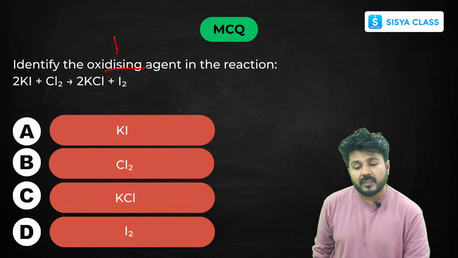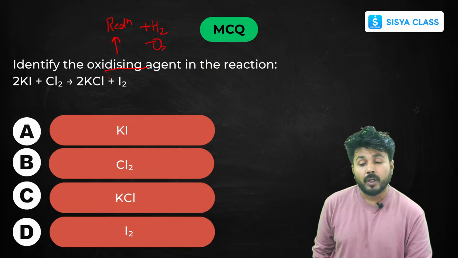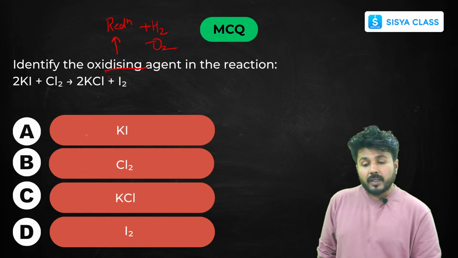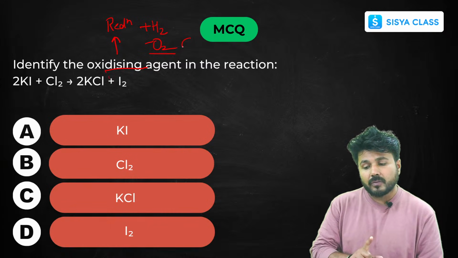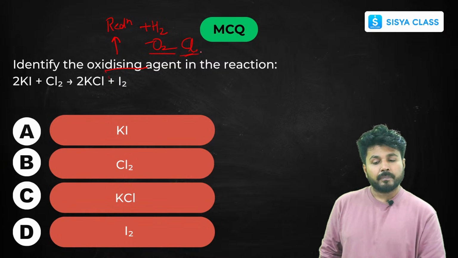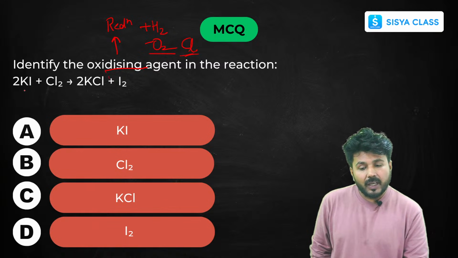Next, I have to tell the oxidizing agent here. Oxidizing agent means I need to find where reduction is happening. Reduction means either addition of hydrogen or loss of oxygen. If oxygen is not present, there may be another electronegative element, you can see chlorine also present here. Now how will it work? There is potassium iodide, potassium valency is +1, so iodine will be -1.